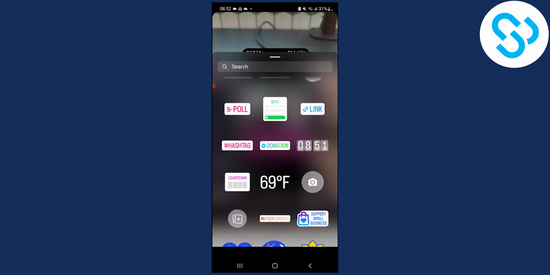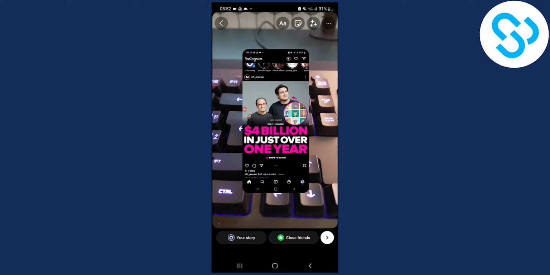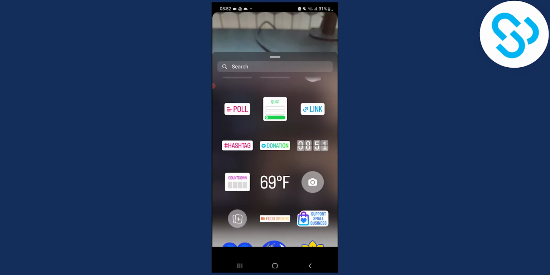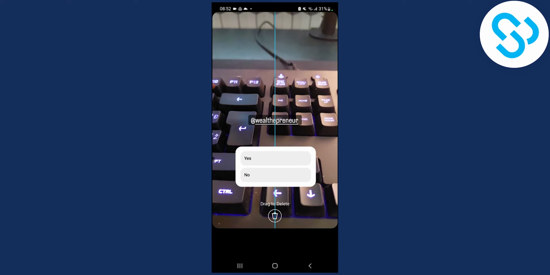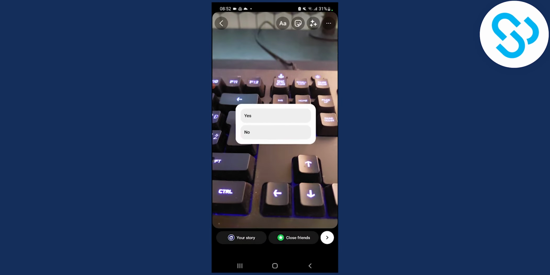You can also do this with other stickers. For example, if we go here, we go to the poll, we can add a poll behind a mention, as you can see right here, and that will also basically hide mention on Instagram story.